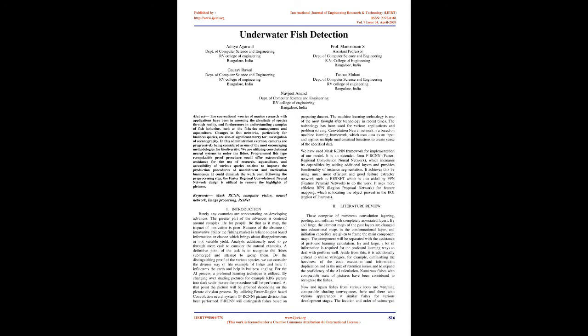By changing over colored pictures, for example RGB picture, into gray scale picture, the procedure will be performed. At that point the picture will be grouped depending on the picture division process. By utilizing faster region-based convolution neural systems, FRCNN, picture division has been performed. FRCNN will distinguish fishes based on preparing dataset.